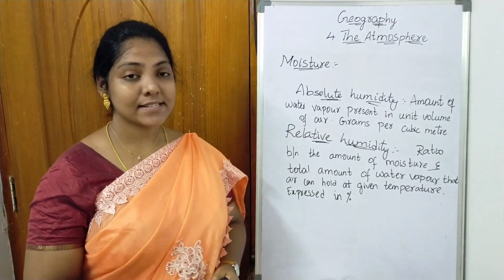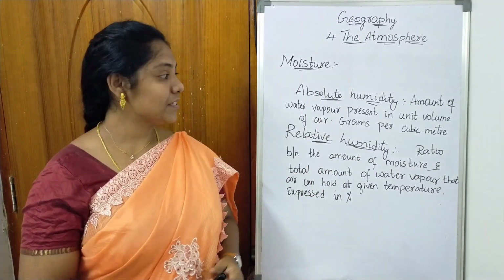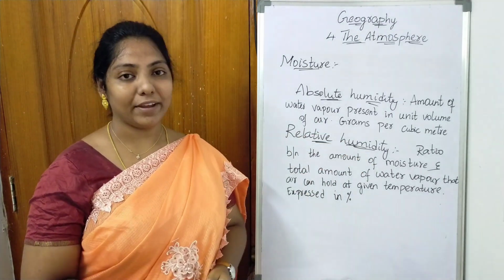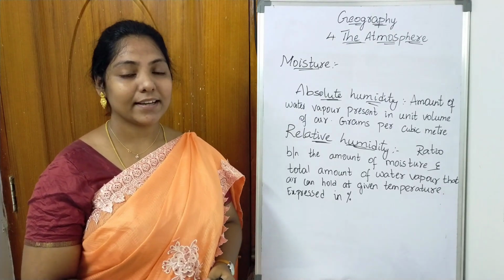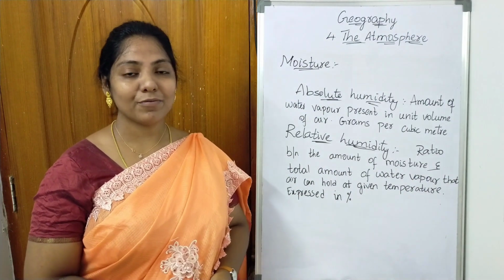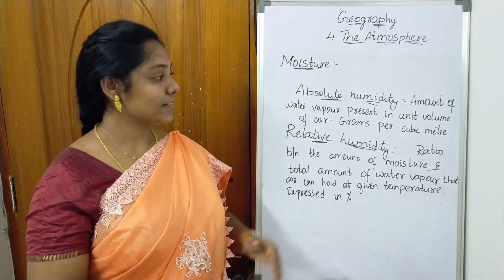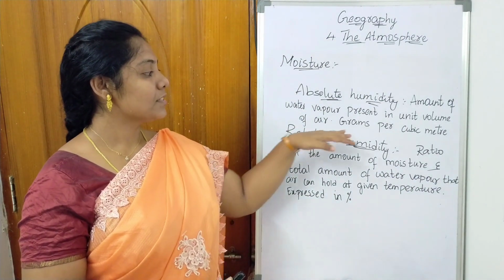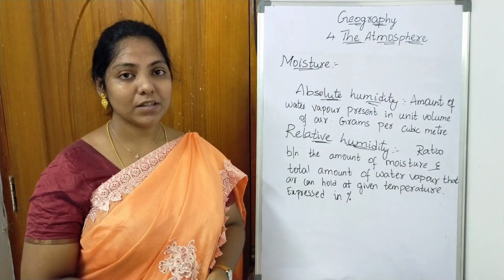Absolute humidity is the amount of water vapor present in a unit volume of air, and it is expressed in grams per cubic meter. So absolute humidity means the amount of water vapor present in air at a given volume.